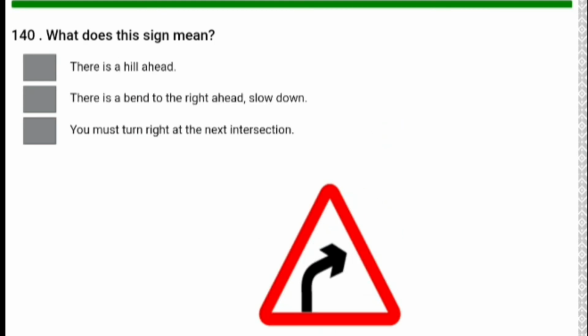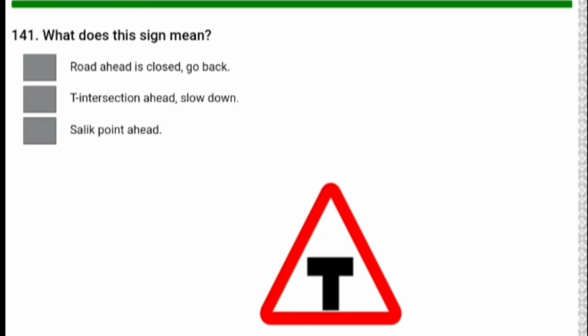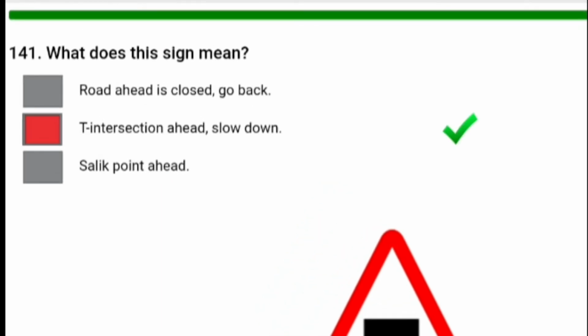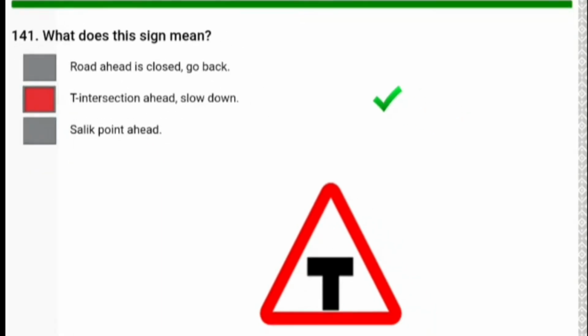What does this signal mean? Number 2 is the correct answer. What does this signal mean? Number 2 is the correct answer. T intersection ahead, slowly turn.